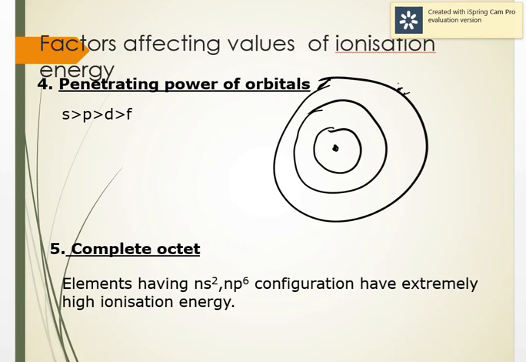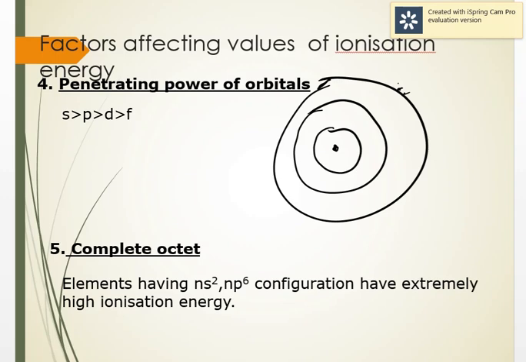Now next is the complete octet, that is electronic configuration. It is observed that certain electronic configurations are more stable and have a high ionization energy, especially when shells are completely filled or half filled. Then they don't have a tendency to either lose or gain electrons.